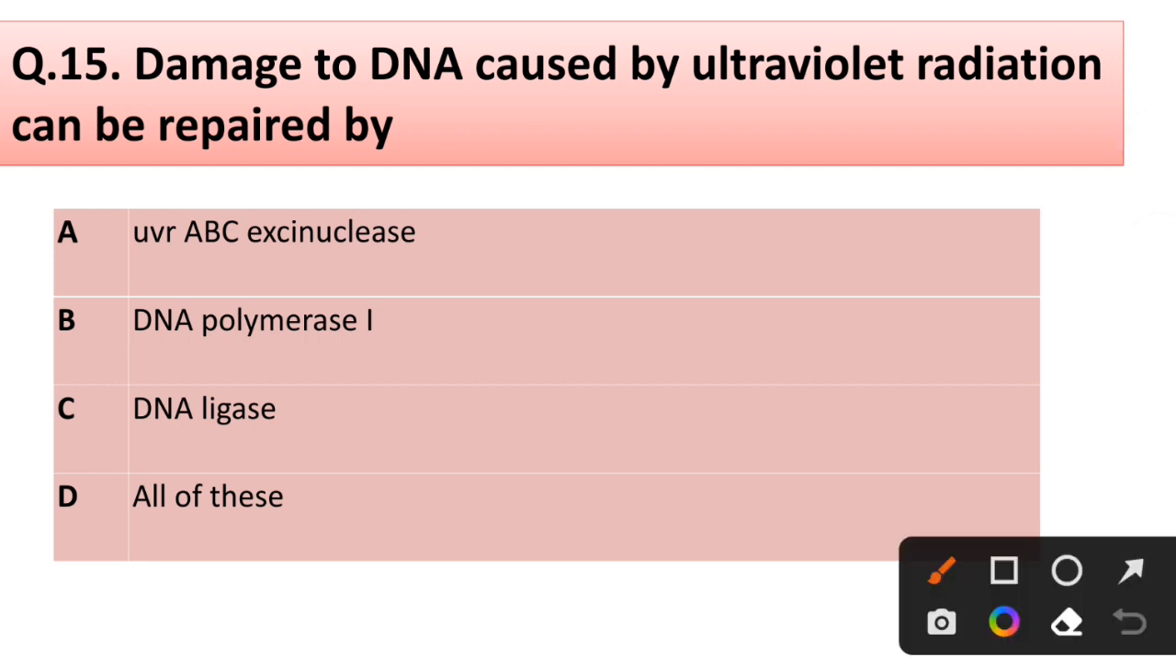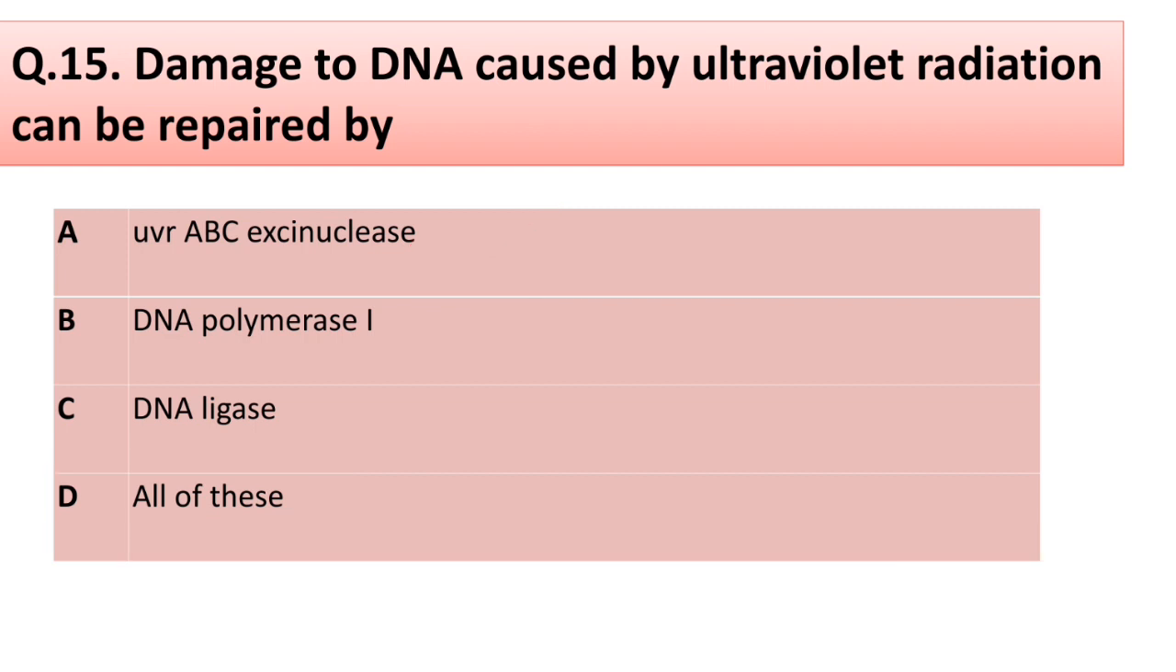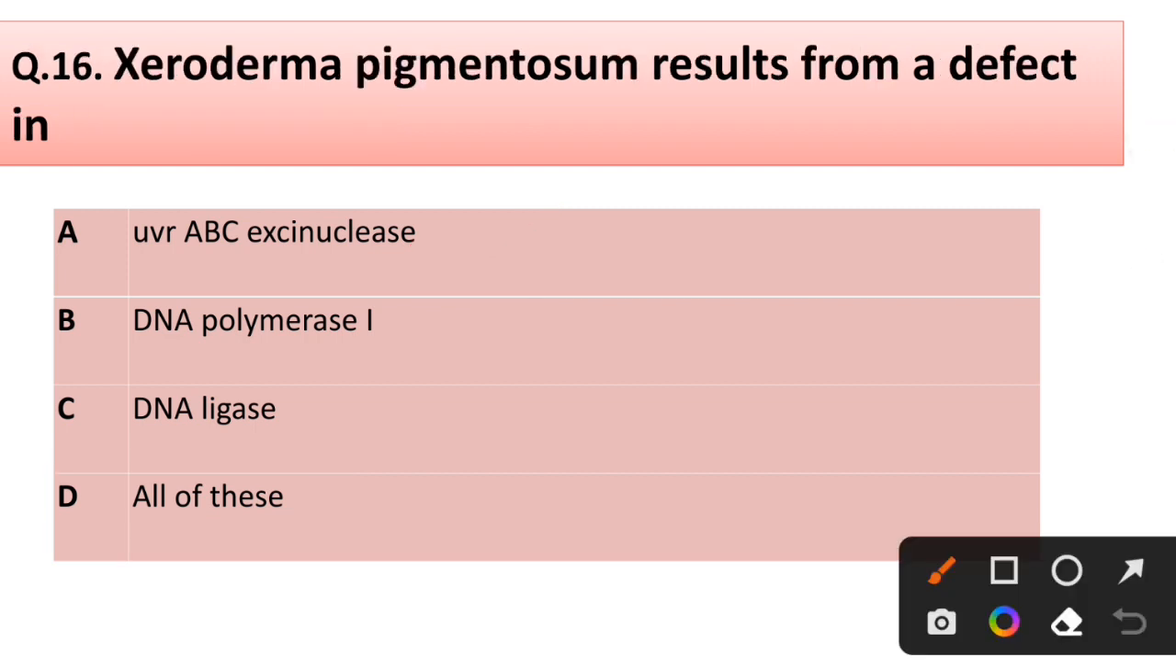Question number 15. Damage to DNA caused by ultraviolet radiation can be repaired by UvrABC exonuclease, DNA polymerase 1, DNA ligase, all of these. Correct answer is option D, all of these. UvrABC exonuclease, DNA polymerase 1, DNA ligase. Question number 16. Xeroderma pigmentosum results from a defect in UvrABC exonuclease, DNA polymerase 1, DNA ligase, all of these. Correct answer is option A, UvrABC exonuclease.